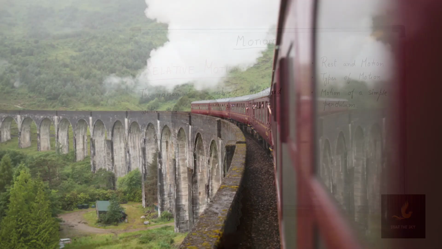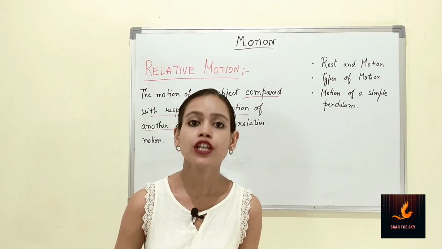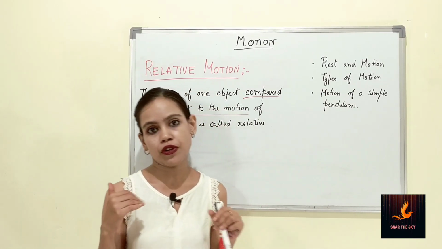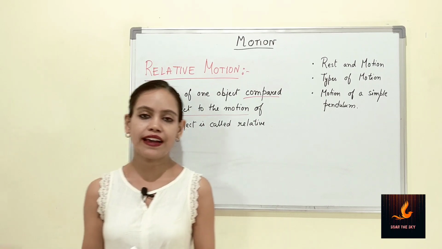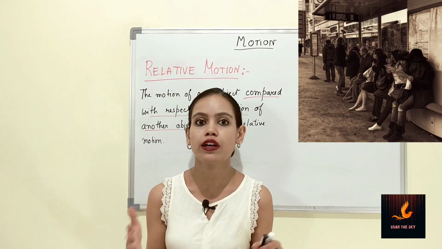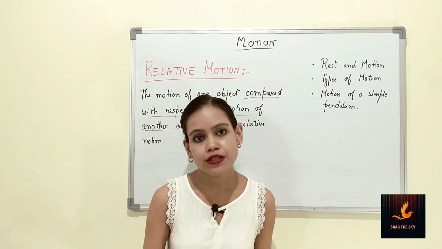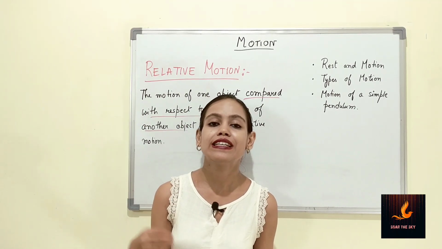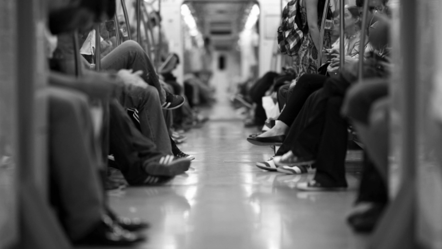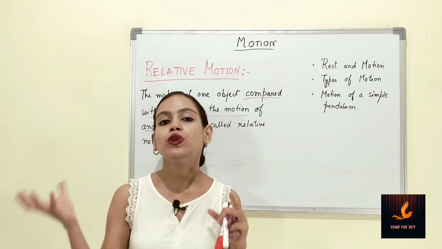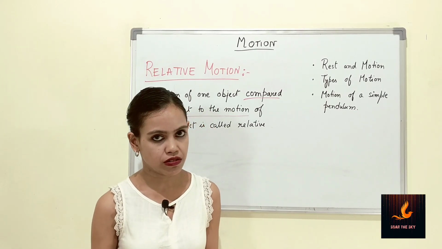In a train in which you are traveling, you are in motion for the people who are outside the train, either sitting on the station or walking along the road. But you are at rest for those people who are sitting inside the train with you. These are completely two different types of observations.